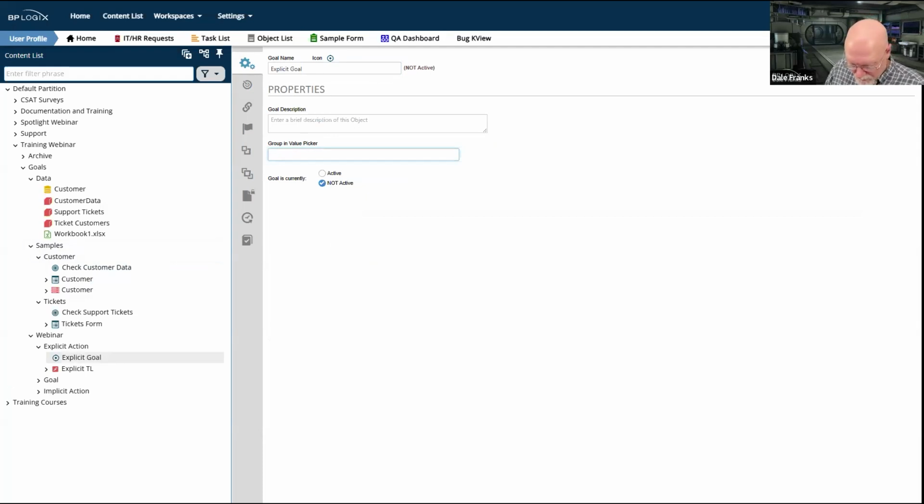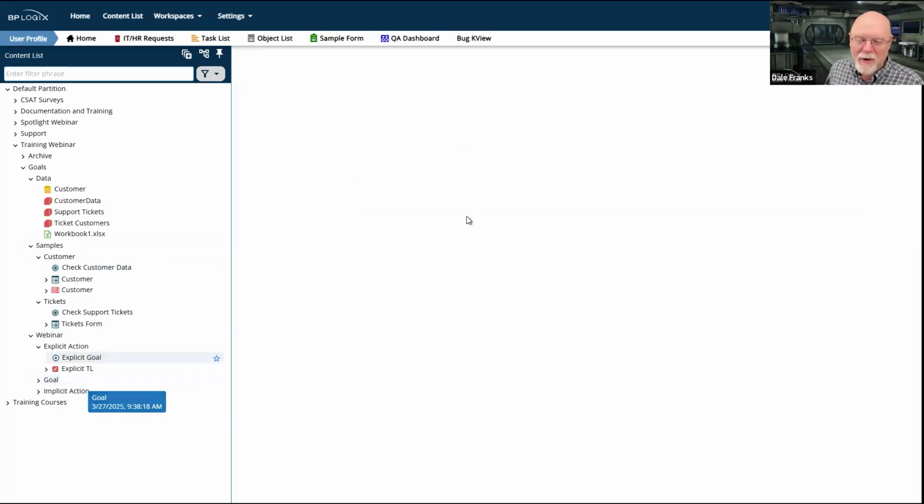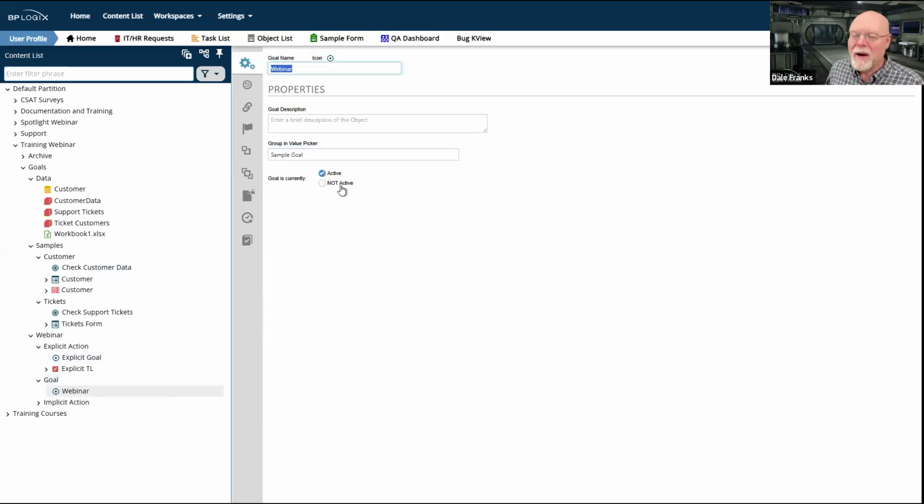I forget what I called the previous goal that I created. I created this one here. I called it webinar, what? Sample goal. There we go. That's the one that I want. So we'll go back up here to explicit goal. We will set this to sample goal so I can find it in the choose system variable dialog box.